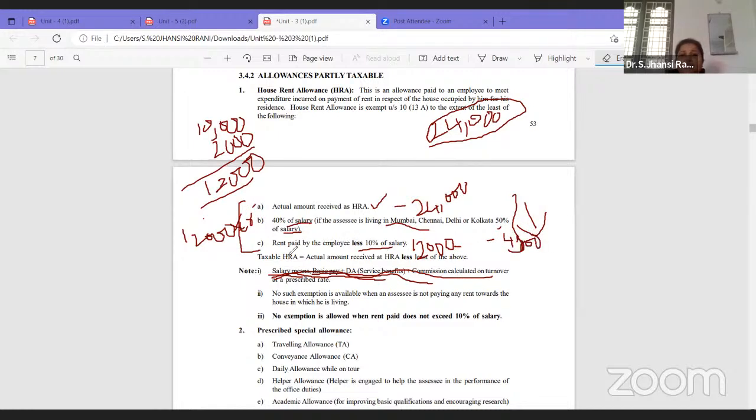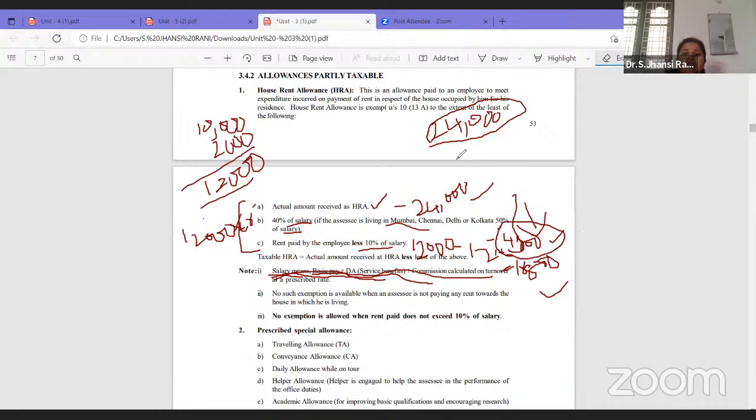And the third point is rent paid by the employee, 12,000, minus 10% of salary, which is 1,200. So it will be 10,800. Now out of these three points, the first is 24,000, the second is 4,800, and the third is 10,800. Out of these three, the least one is 4,800.